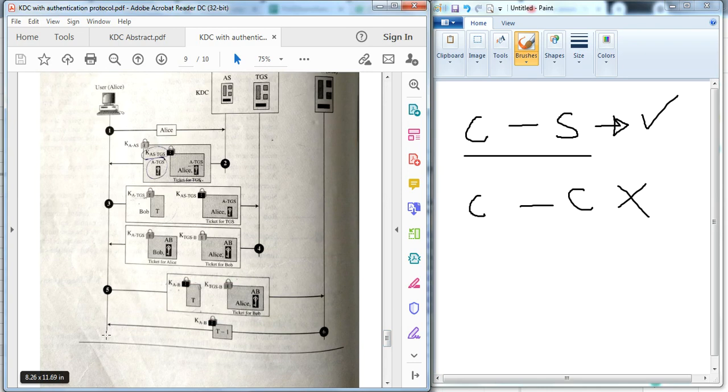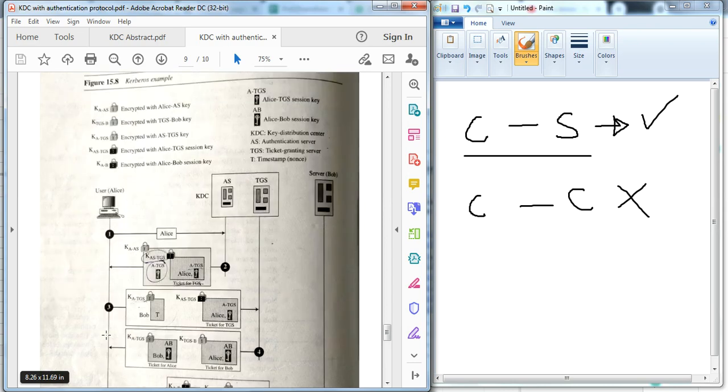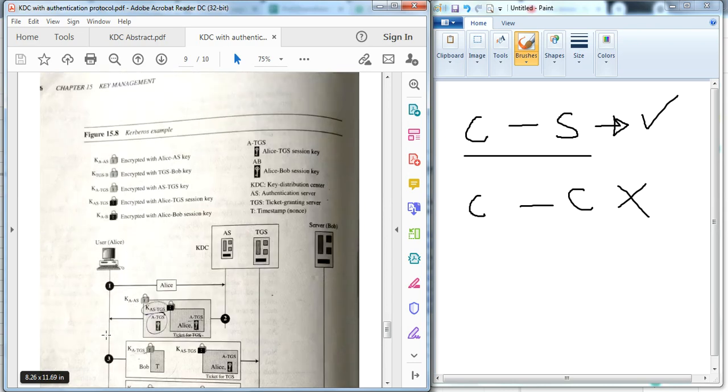Then they communicate with each other, whatever messages they want, with encryption and decryption using a symmetric key. This is the Kerberos protocol, the authentication protocol under the KDC, which is only used in the scenario of client server communication. Thank you.